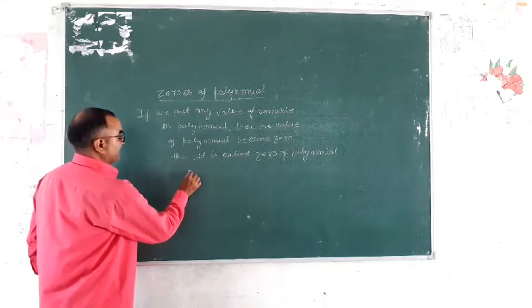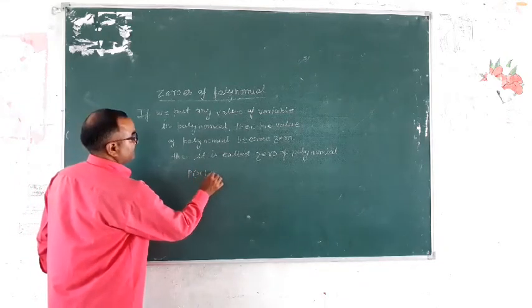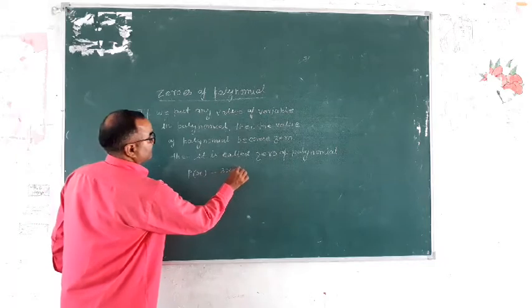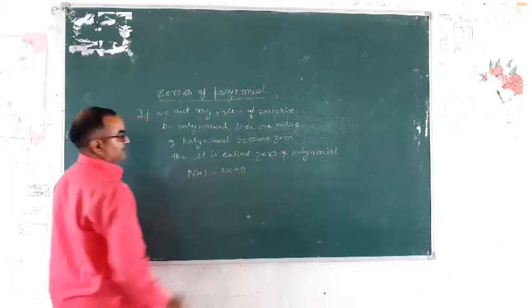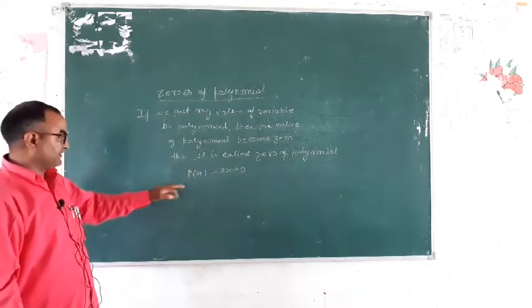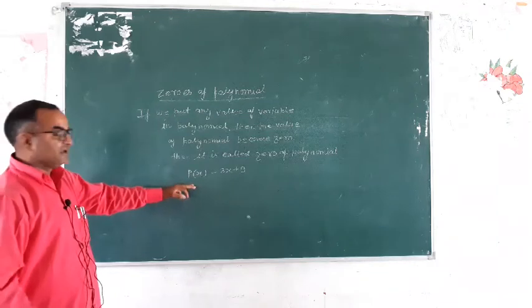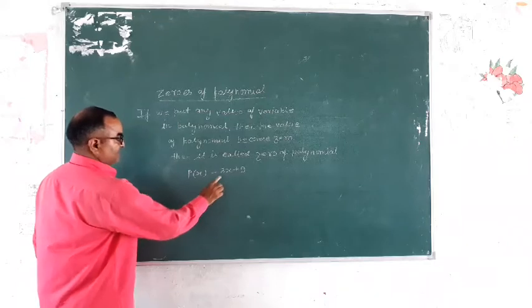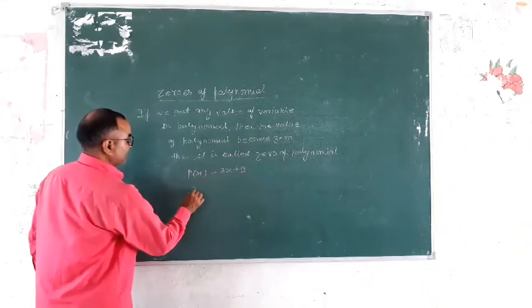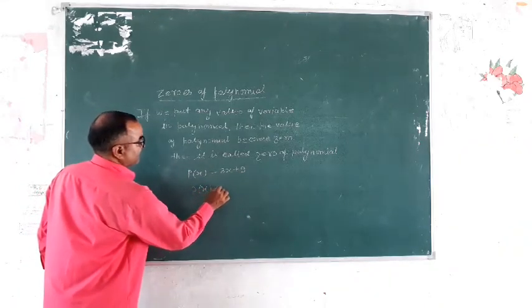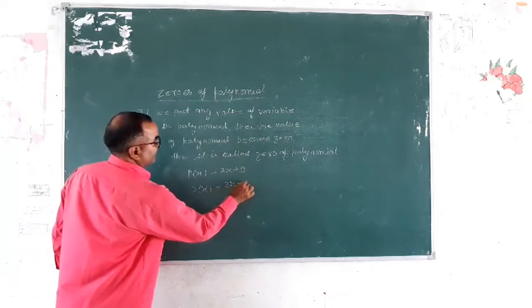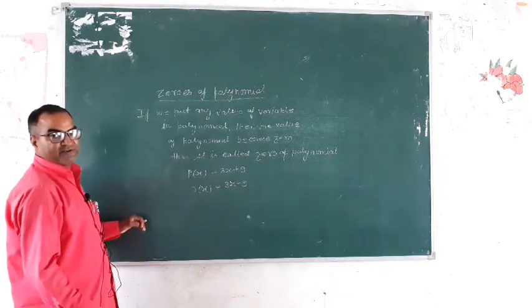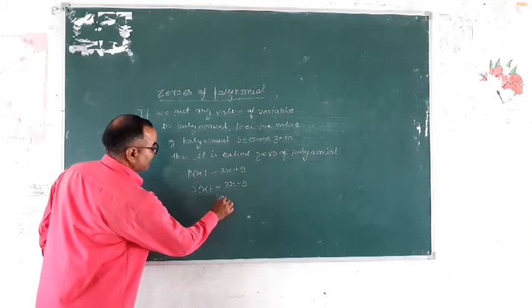Suppose any linear polynomial, 3x plus 9. This is a linear polynomial. Suppose another polynomial, 3x minus 9.